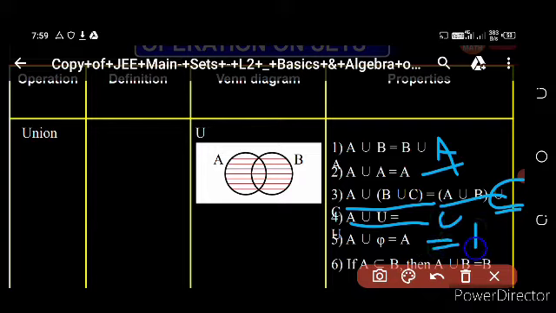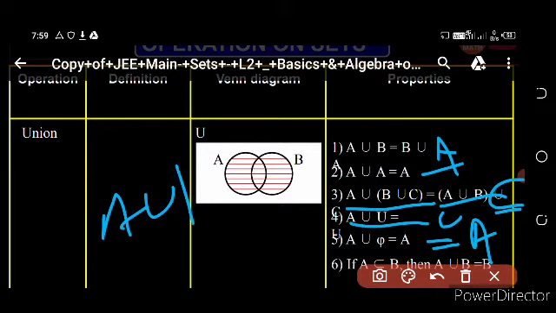A union phi is equal to A, and if A is a subset of B, then A union B is equal to B.